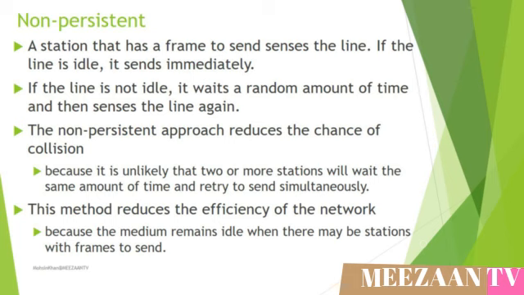This approach reduces the chances of collision because it is unlikely that 2 or more stations will wait the same amount of time and retry to send simultaneously. Furthermore, this method also reduces the efficiency of the network, as the stations remain idle when there may be stations with frames to send, but their random time does not allow them to send the frame.